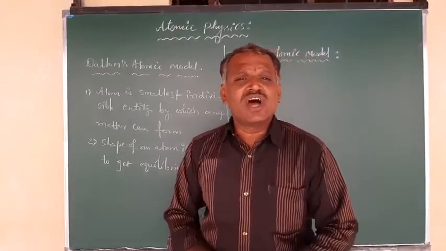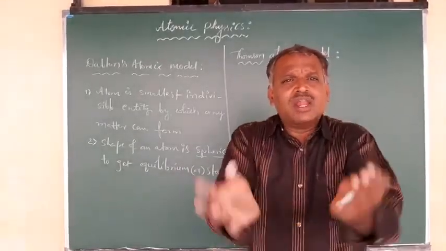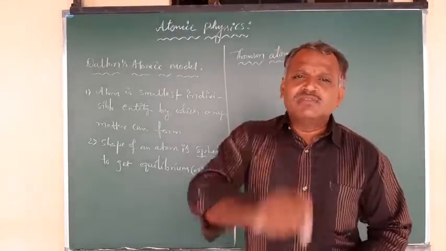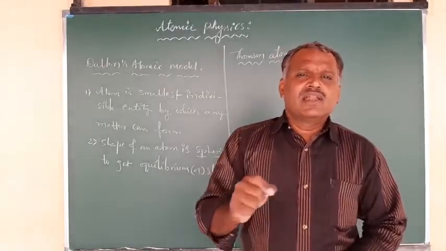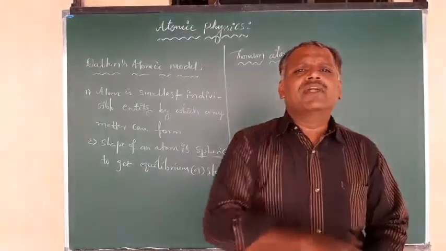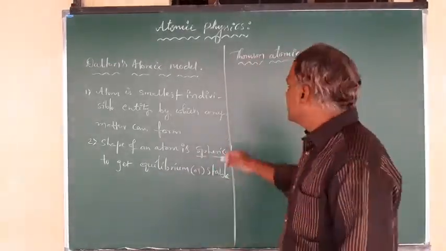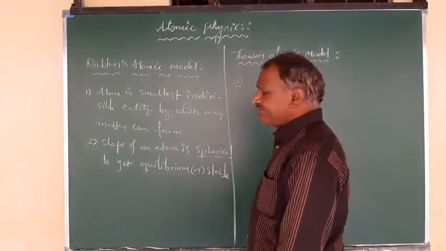The positively charged matter is uniformly distributed all over the spherical entity, and within it the electrons are embedded into that spherical positively charged matter. So here it is given